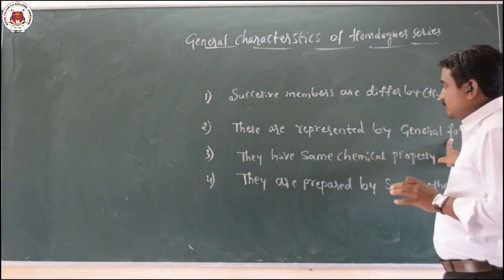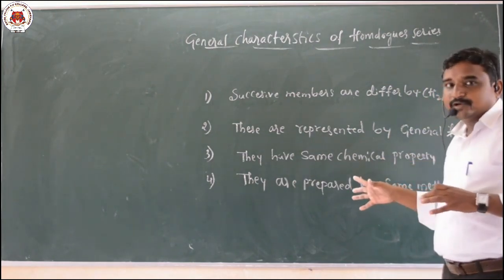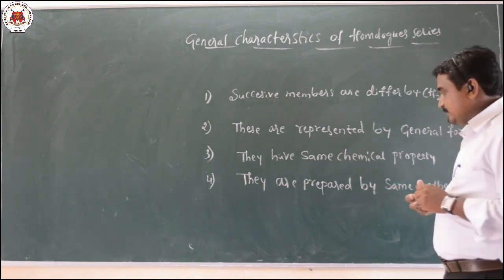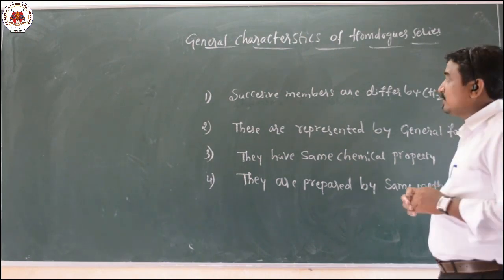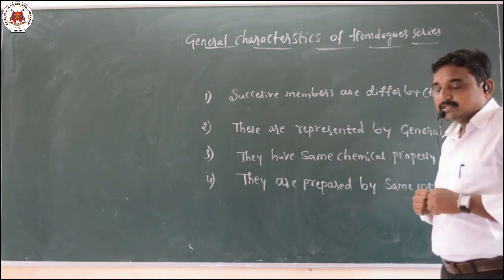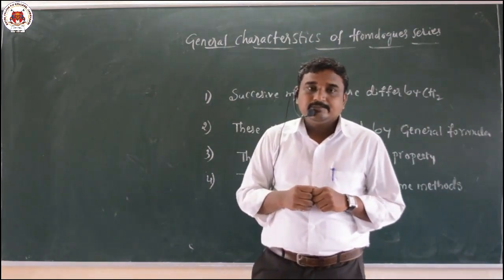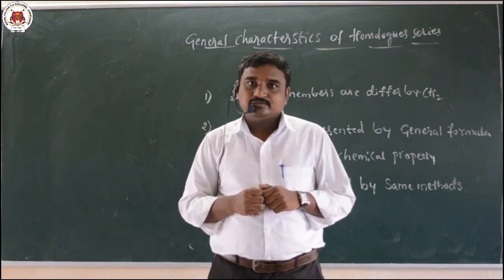Next, the third one: they have the same chemical property, with somewhat of a difference in their physical properties. Now they are prepared by the same methods. So these are the general characteristics of the homologous series. Next class we will discuss further about this. Thank you.